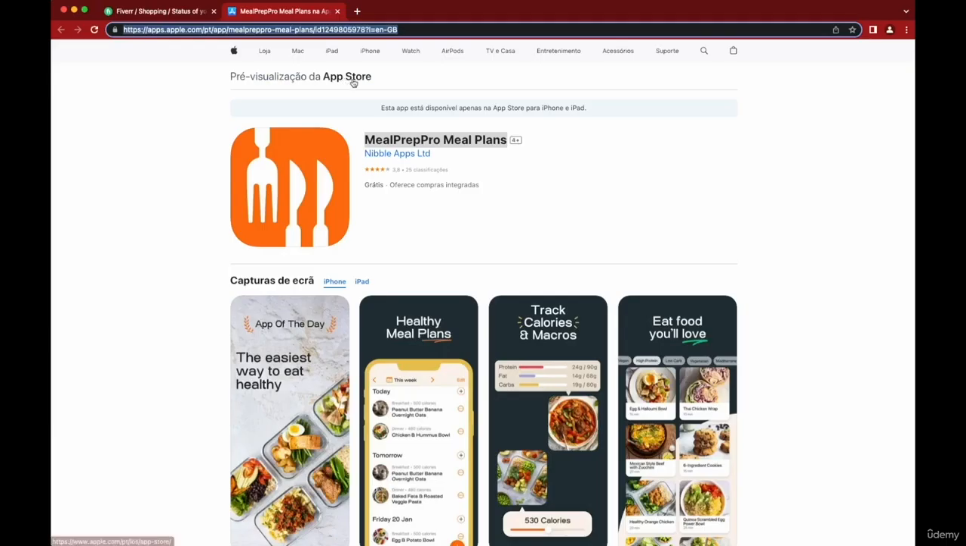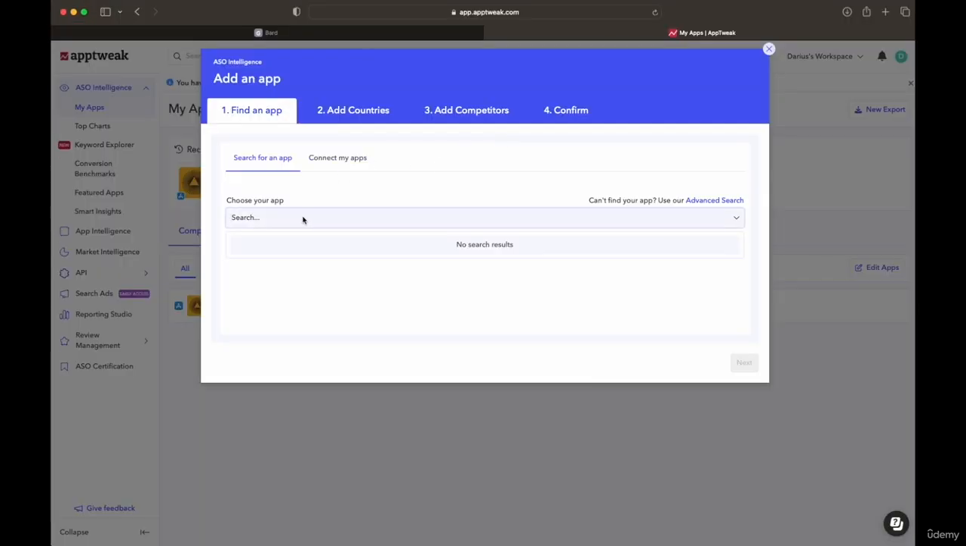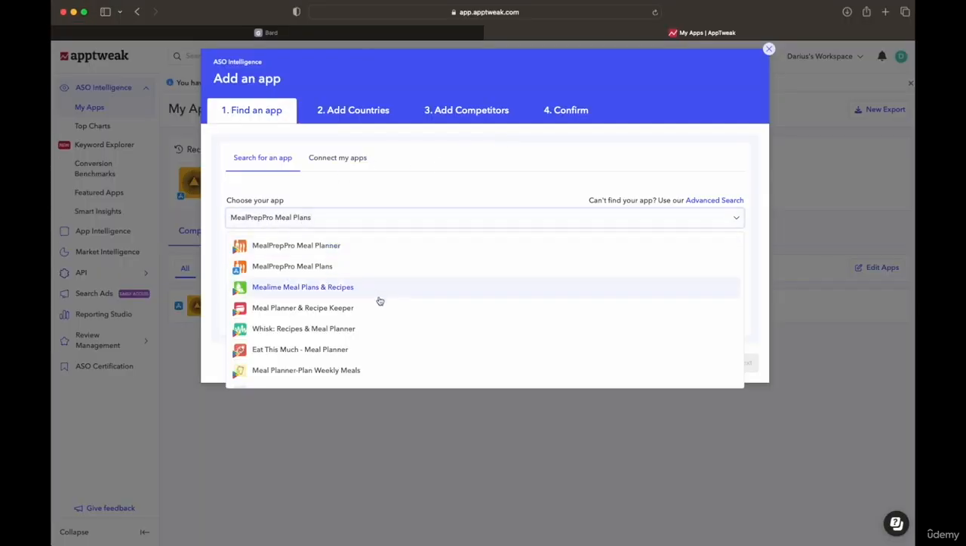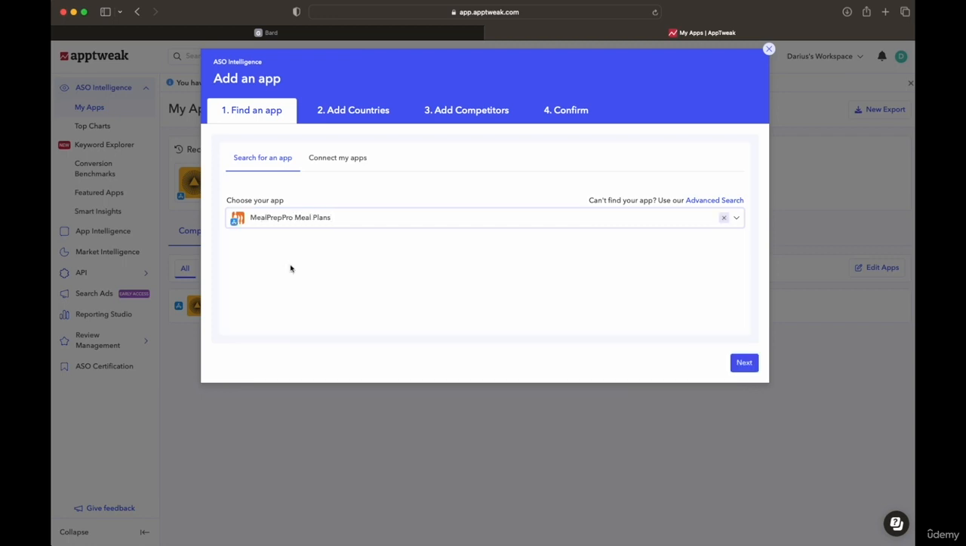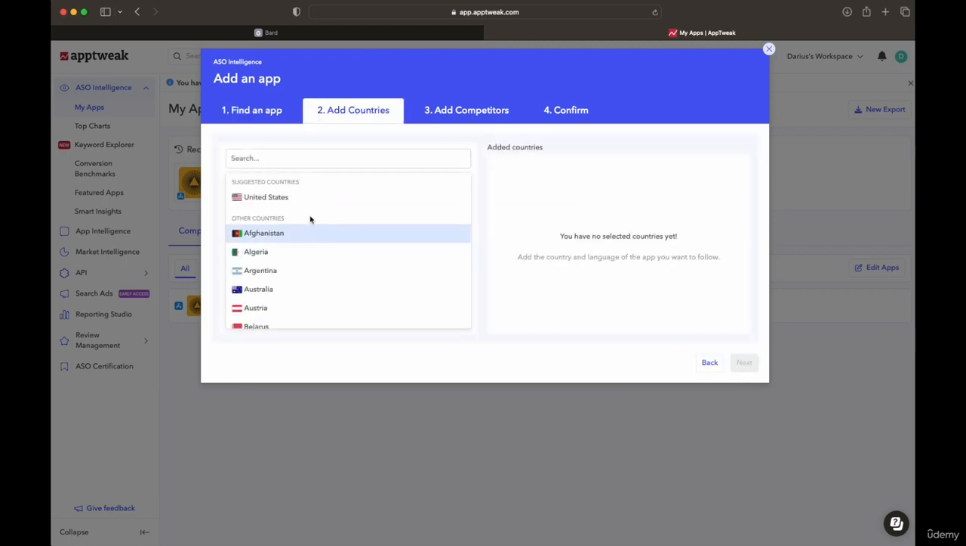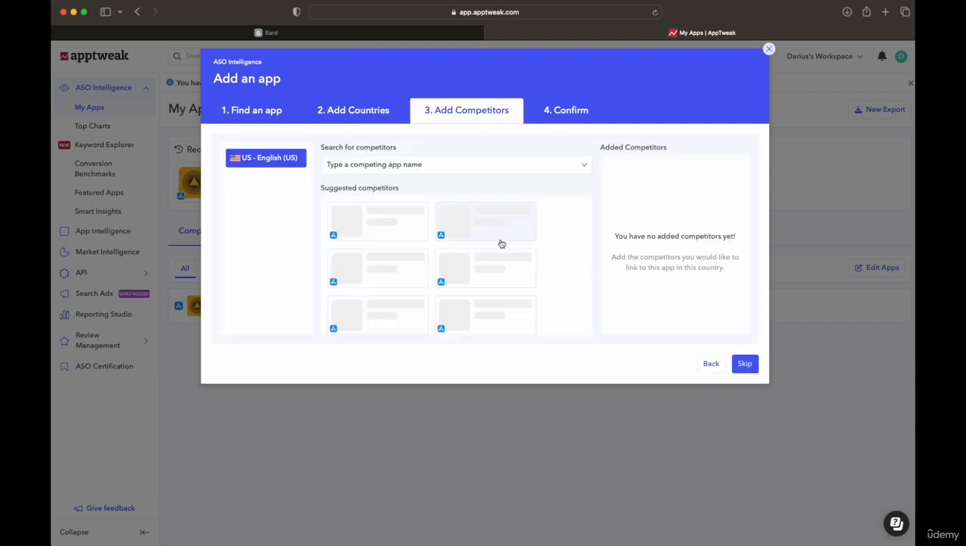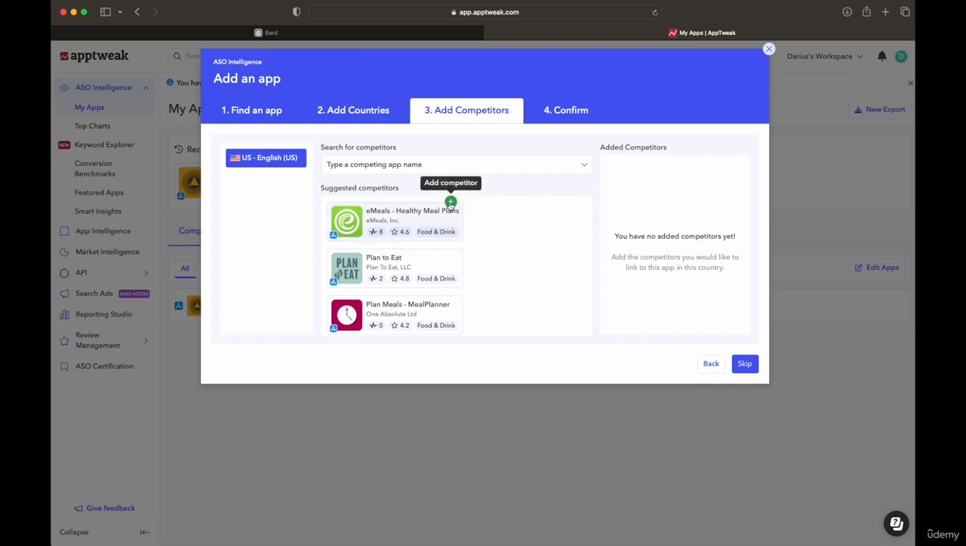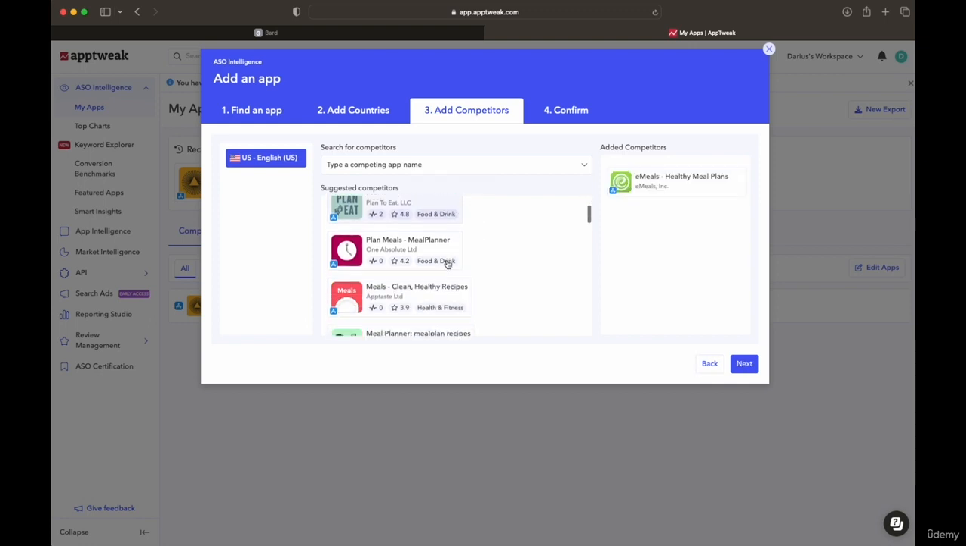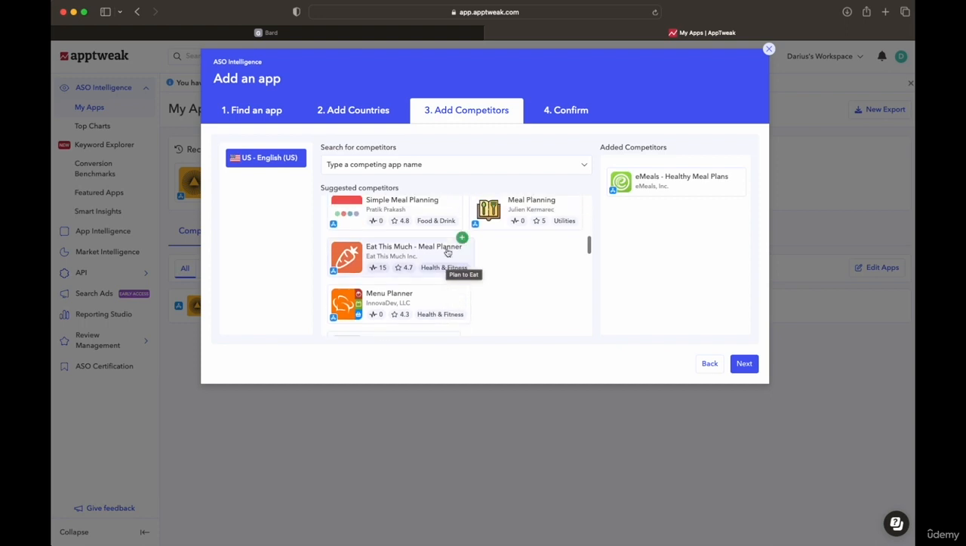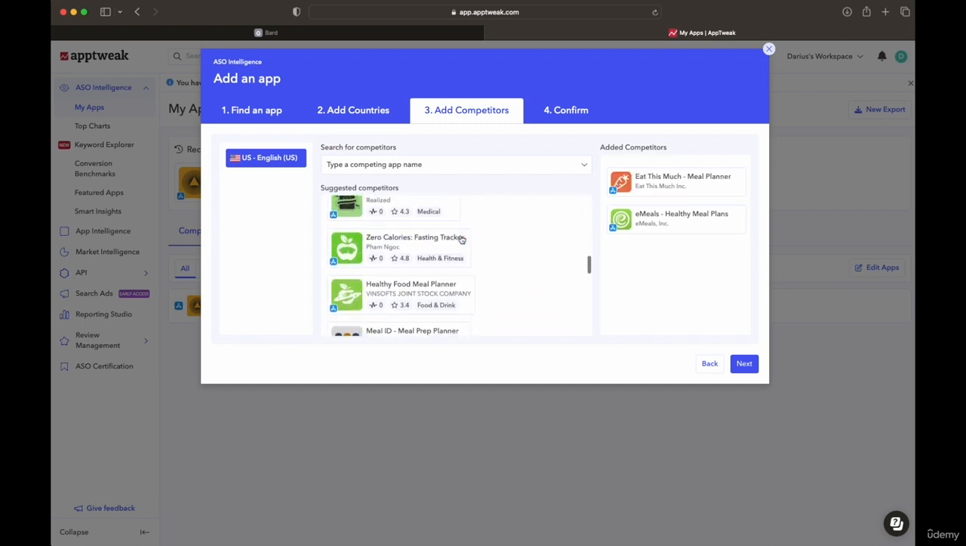So I'm going to take the name and add it as our app, and then we'll find competition. So Meal Prep Pro, we'll do the iOS version. Over here, we're going to add the US as a target market, and it gives us suggested competitions. AppTweak does this automatically, and it shows us the app power, so you know how big of an app that is. We want to pick the ones that have good power.